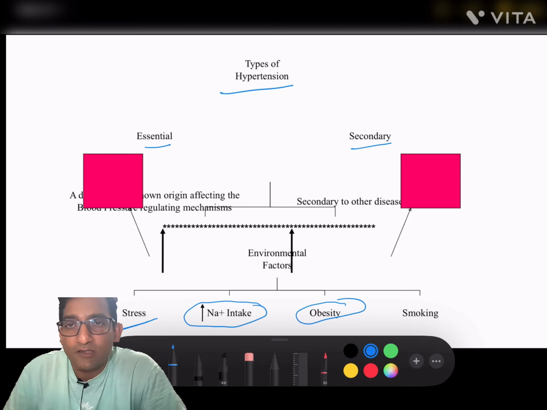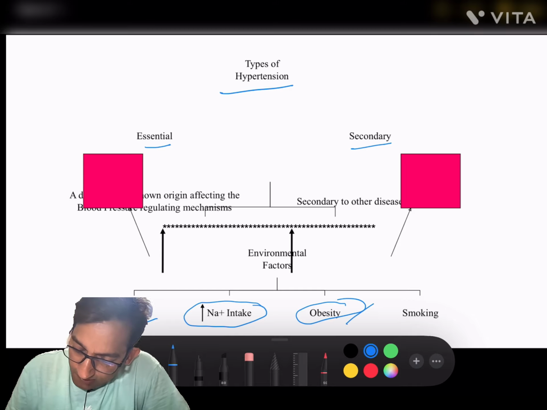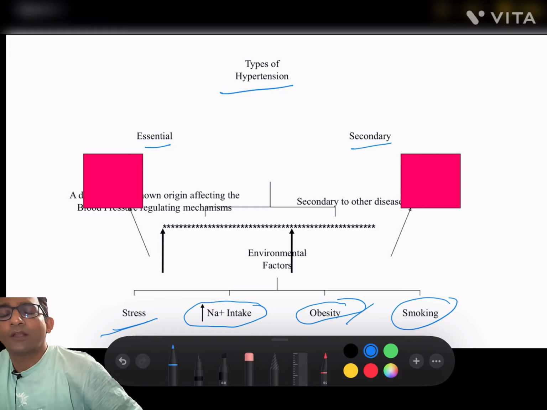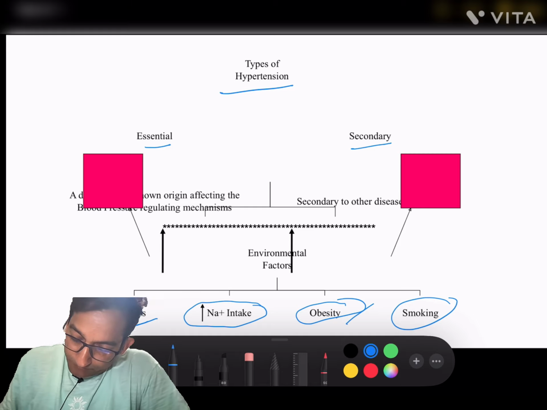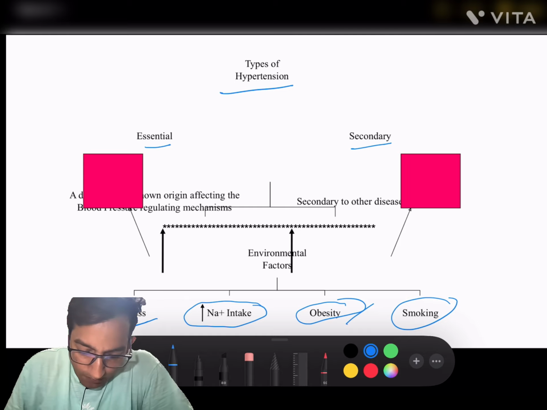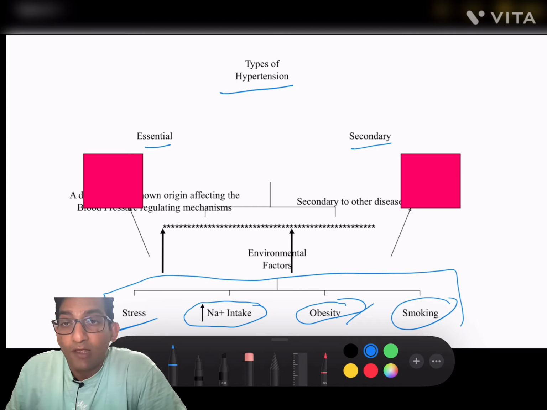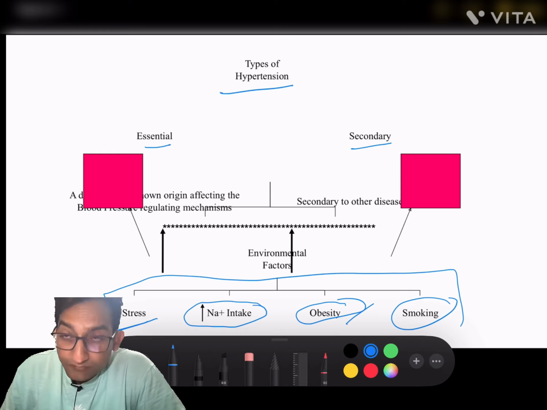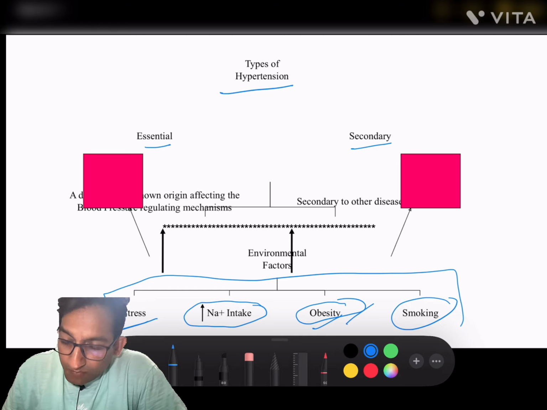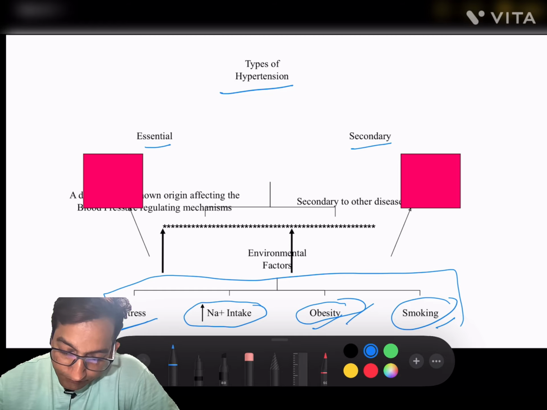That is why reduction of body weight is important in case of hypertension. Now, next one is smoking. Smoking is also one of the factors for blood pressure. Okay. That is why in non-pharmacological therapy, first you modify all the factors: reduce the stress, reduce the sodium intake, reduce the obesity, and stop smoking and alcohol. So, these are the non-pharmacological therapies for hypertension.